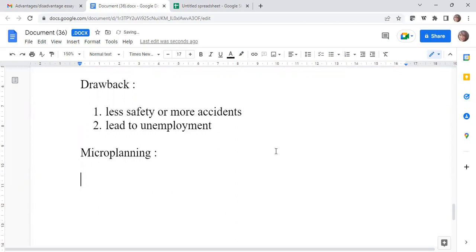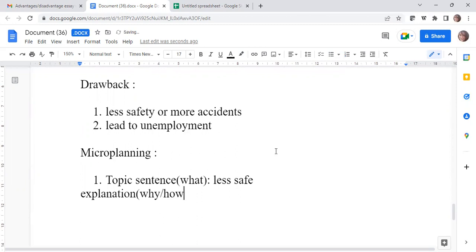So micro planning for this point, the first one, as you said, we need a topic sentence. So you are saying that it is less safe if you don't have human drivers. Why do you think it is less safe if you don't have human drivers and it's all controlled and driven by robots, Shazia? Because the automobiles will be computerized and they cannot replace the talent of a human mind.